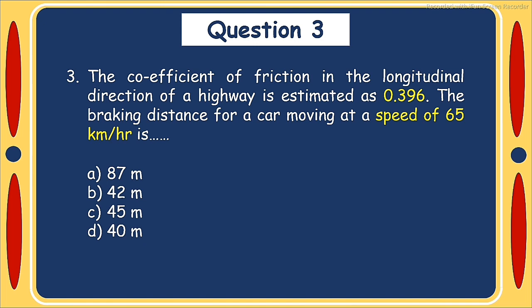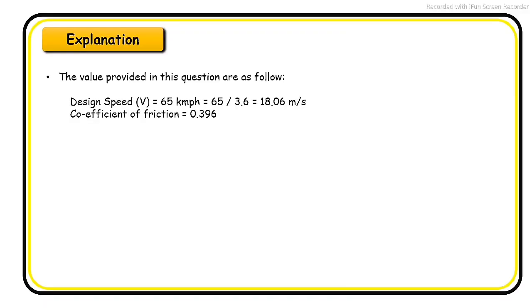Question number 3. The coefficient of friction in the longitudinal direction of a highway is estimated as 0.396. The braking distance for a car moving at a speed of 65 km per hour is: option A, 87 meter; option B, 42 meter; option C, 45 meter; option D, 40 meter. Explanation of question number 3.